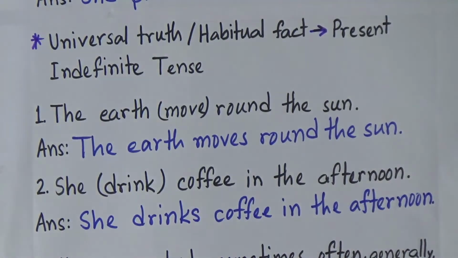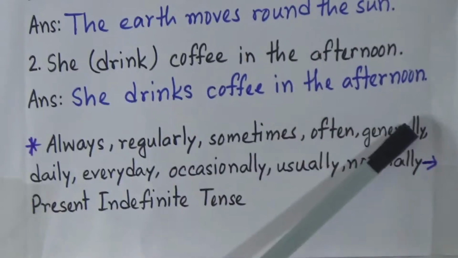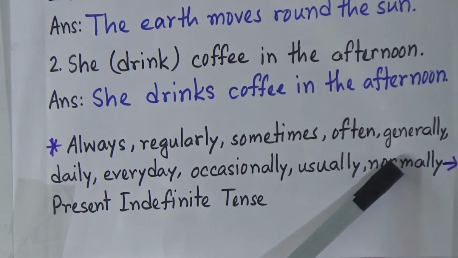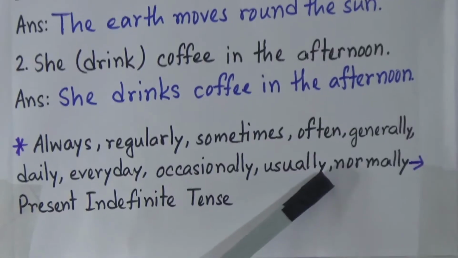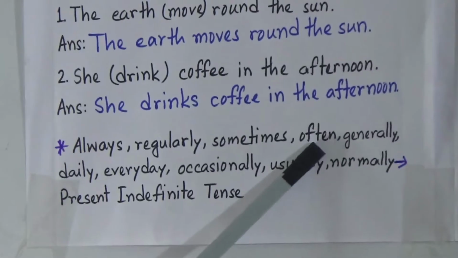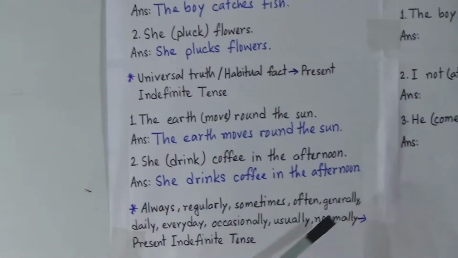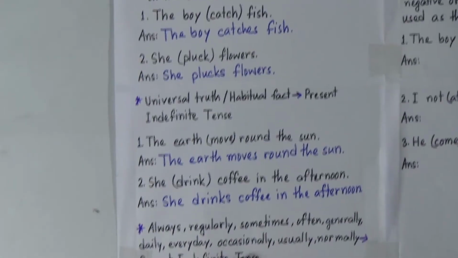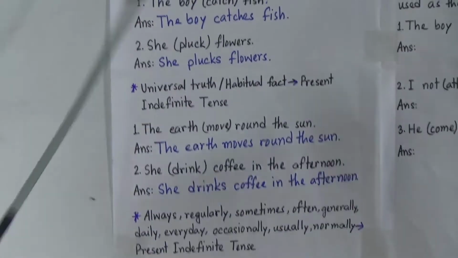Now the next rule. If you find adverbs like always, regularly, sometimes, often, generally, daily, every day, occasionally, usually, normally, etc. in your sentence, and if the time is not mentioned in the sentence, the sentence will be in the present indefinite tense. Now look at the example.